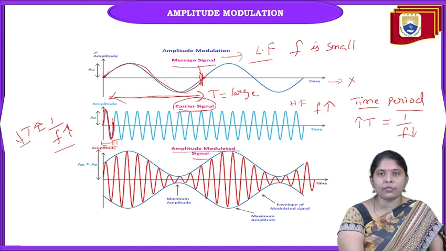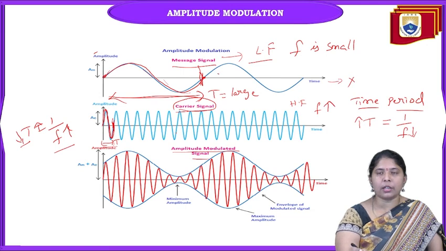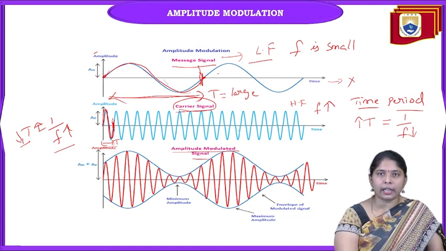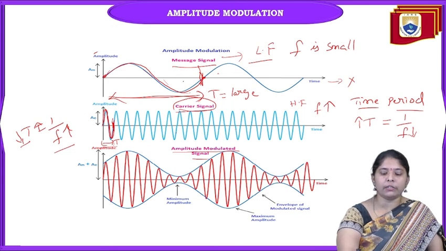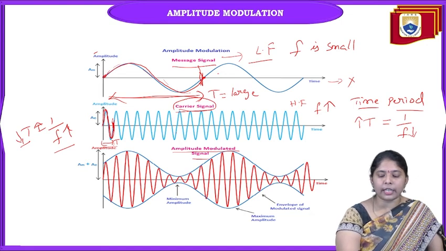Time period is small means frequency is larger. So this is a high frequency signal and this is the low frequency signal. While drawing the waveform itself, we are clearly indicating the frequency differences between the message and carrier. And for the message one cycle, we are showing carrier some 10 cycles. That means suppose this is 10 kilohertz signal, it will be 100 kilohertz.